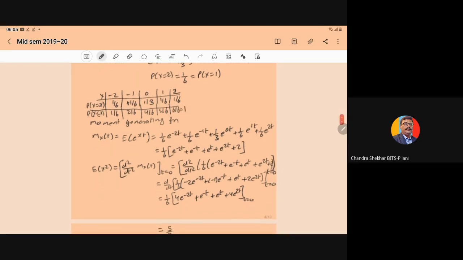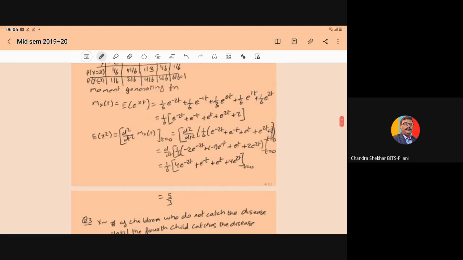Then in the second part, it is asked to determine the moment generating function. The moment generating function is nothing but the expectation of e to the power xt.